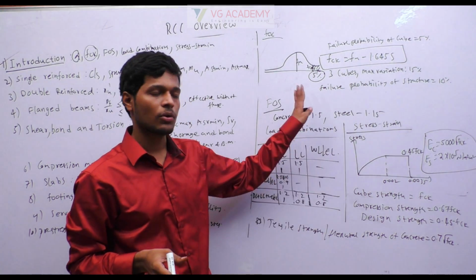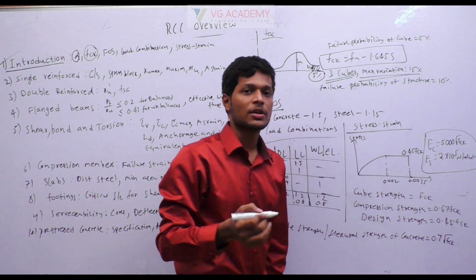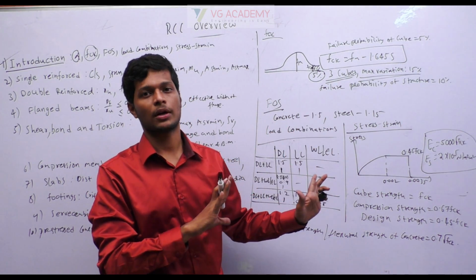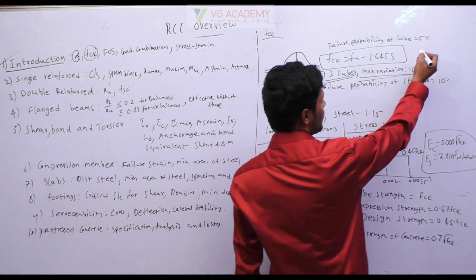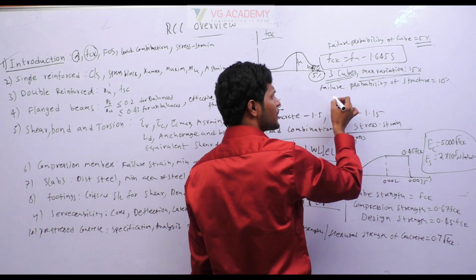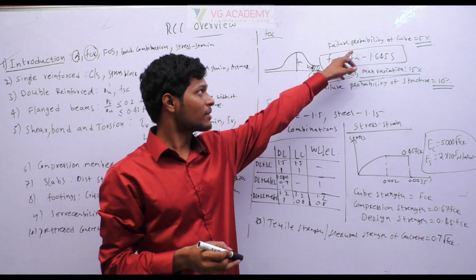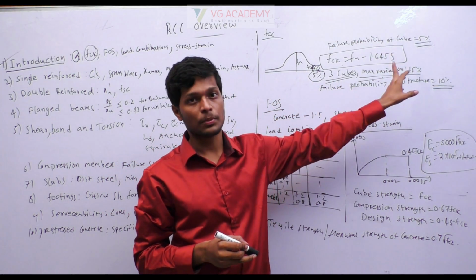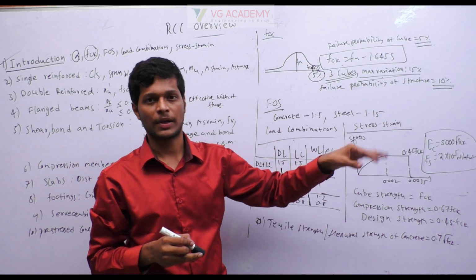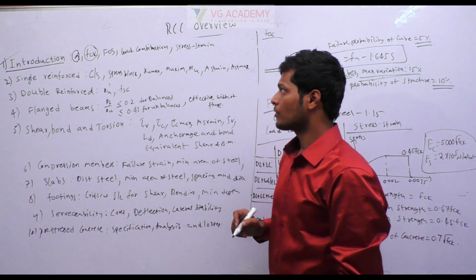Very important formula. To conduct this test, you will require a minimum of 3 cubes, and the strength variation between the cubes is limited to 15%. Whatever I have written is very important: the failure probability of a cube is 5%, the formula of fck, 3 cubes, maximum variation, and the failure probability of the structure is 10%. Previously I told the failure probability of a cube, not concrete. The failure probability of the structure will be 10%. How I obtained it I cannot explain now, just remember the answers. That is about fck, what you have to remember.